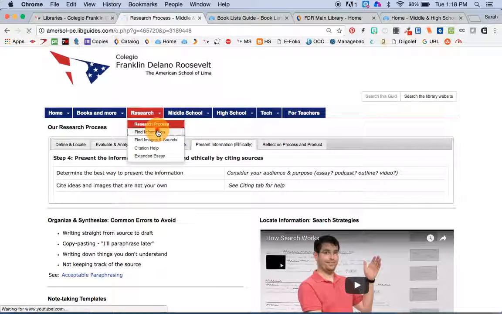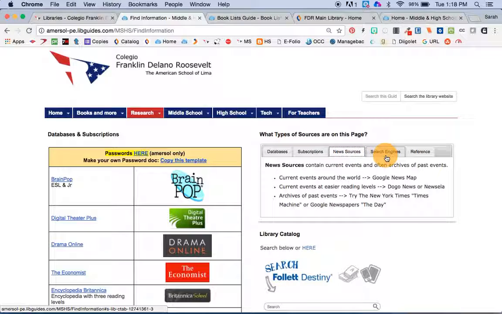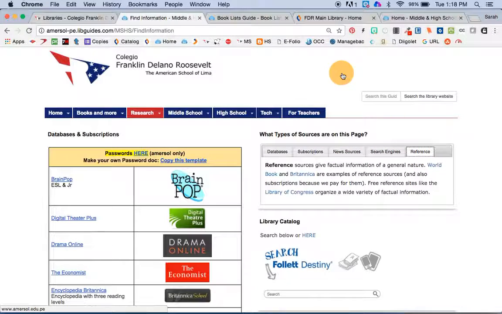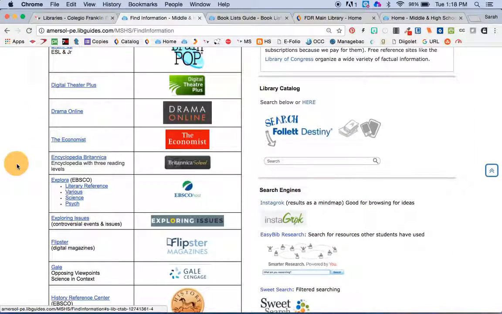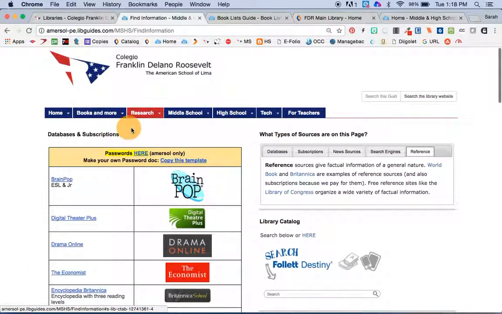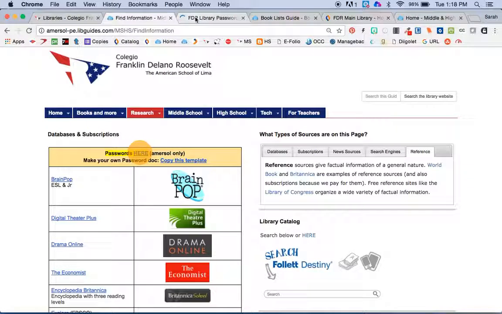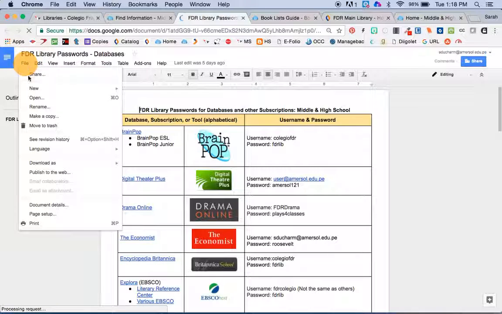The Find Information page is probably our most popular page because it has all the databases. So we talk over here a little bit about the difference among the types of sources that we have. And over here we have all of our different databases or subscriptions. These are all things that we pay for. You can access them from this page. I also recommend opening up this password document, and this will give you the links and the passwords in a Google Doc that you can just add directly to your own drive.